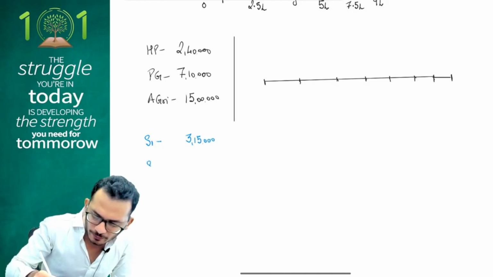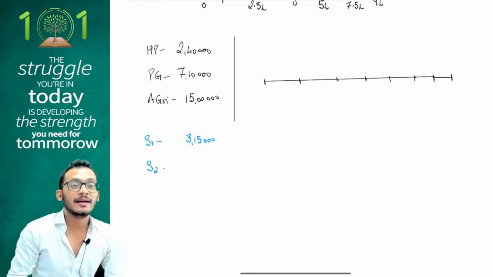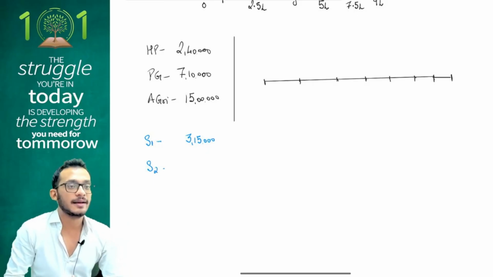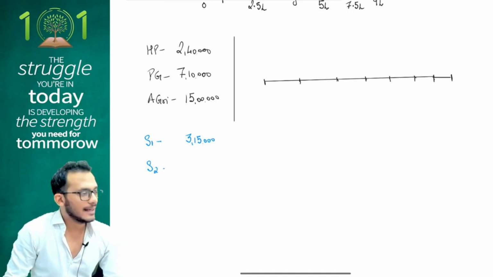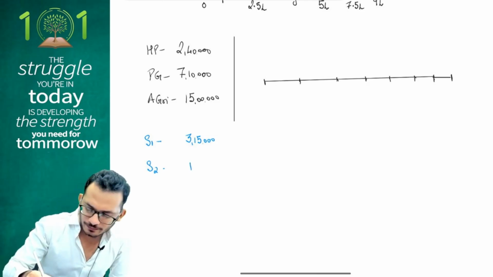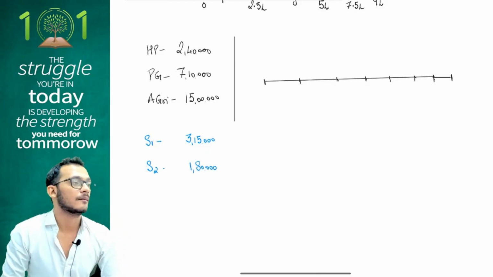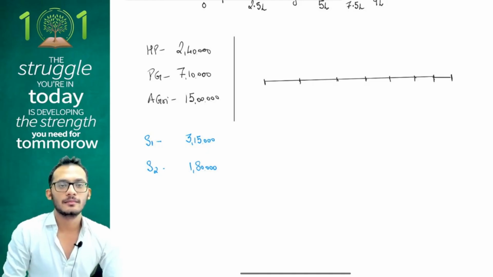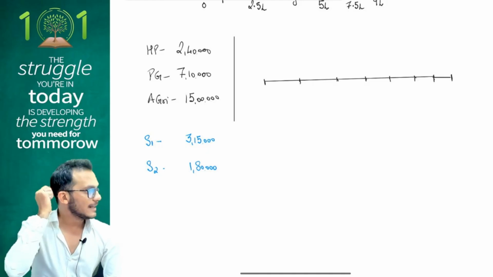Correct? What is step 2, people? Agree plus basic. What is my agree? 15. What is my basic? 4. Total becomes 19. Help me tax on 19. 1 lakh 80,000. चेक कर लो, एक बार चेक कर लो. 19 पे 1 लाख 80 है, चेक कर लो.